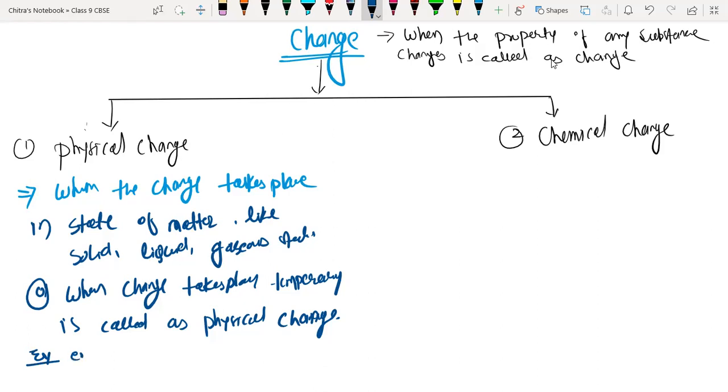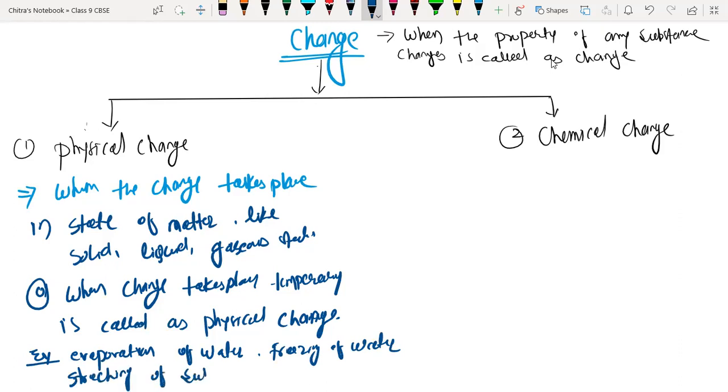evaporation of water, which means a change in state from liquid to gas. Freezing of water. Stretching of rubber. Etc. We can write more here.